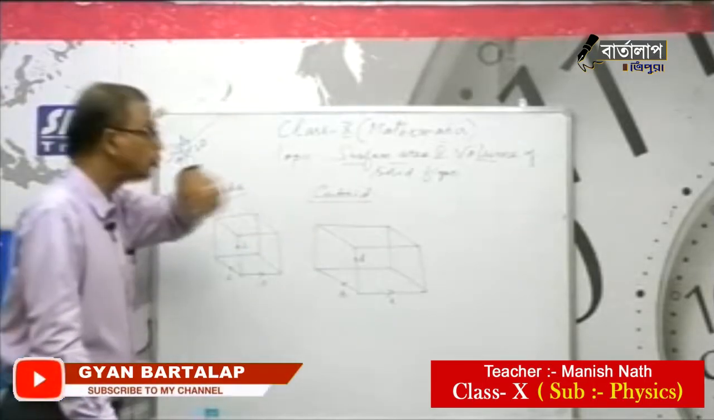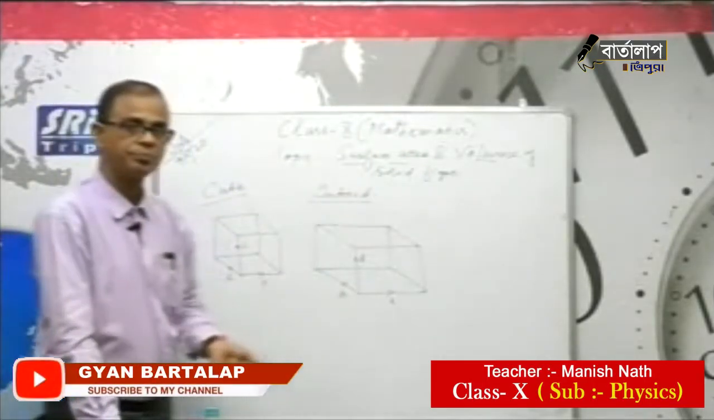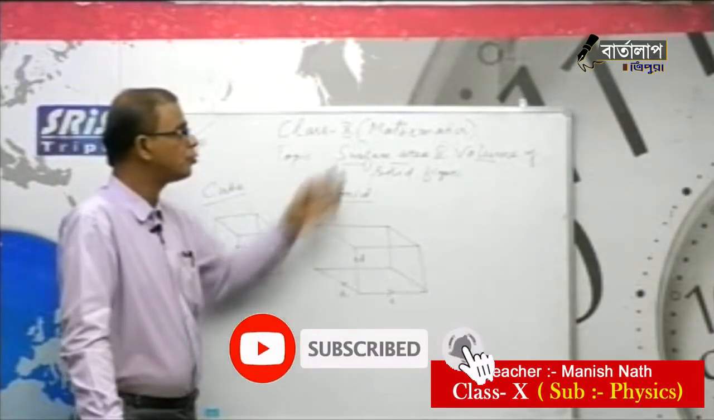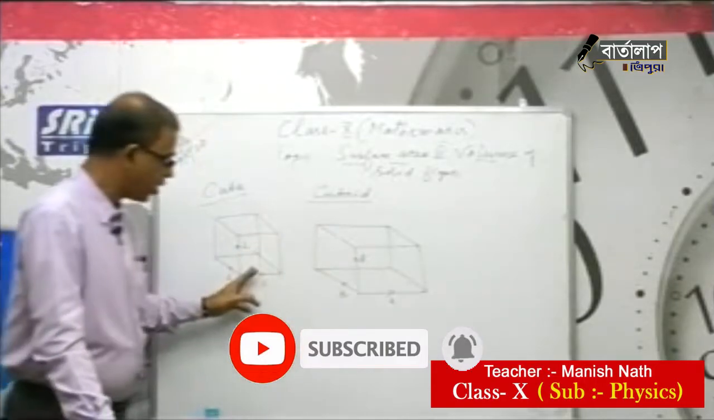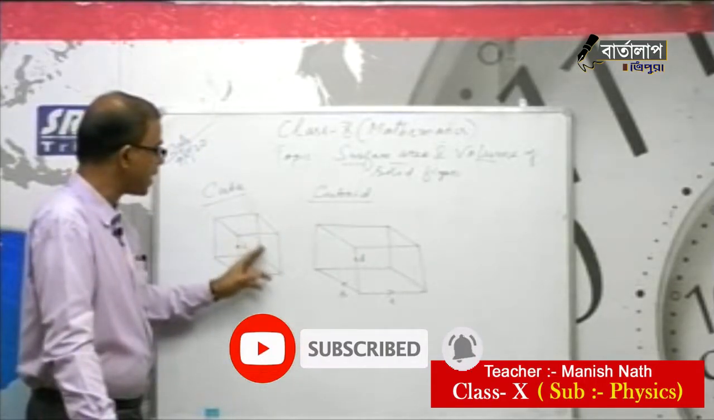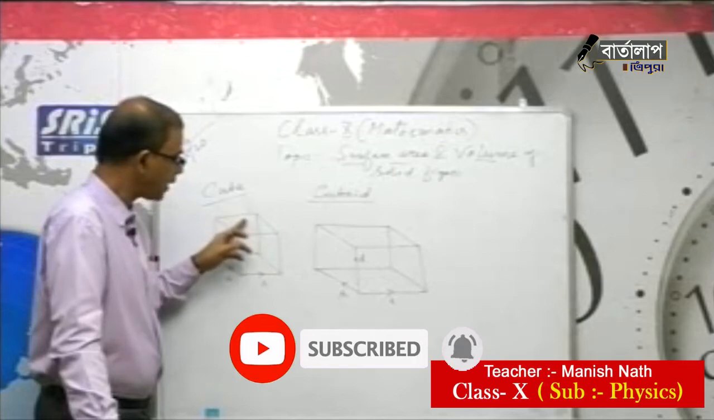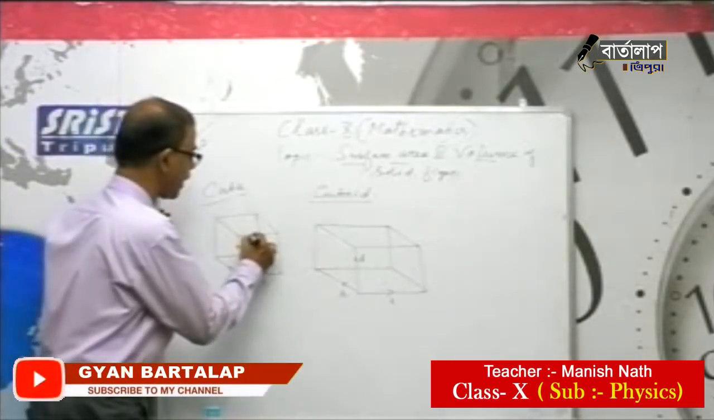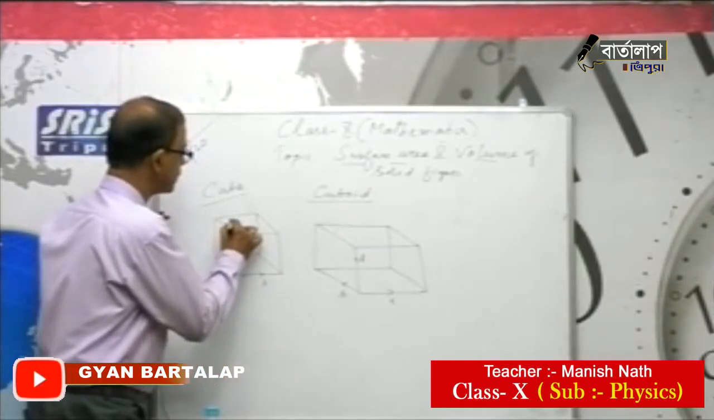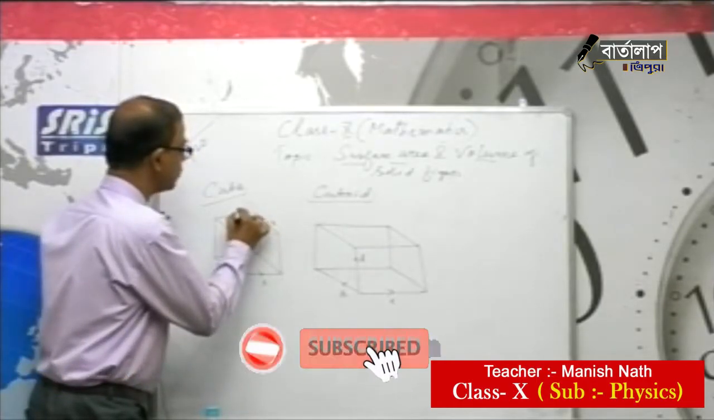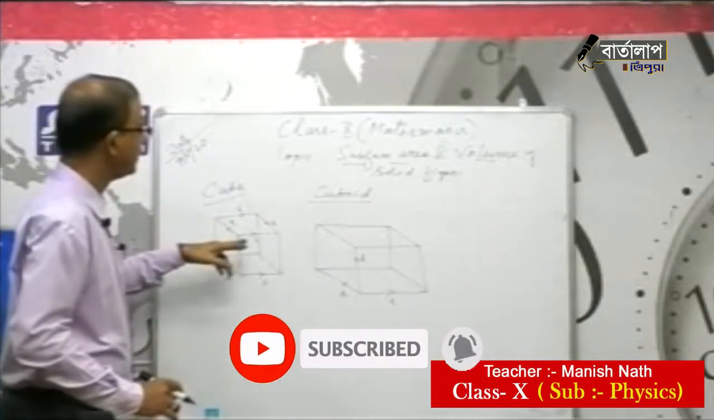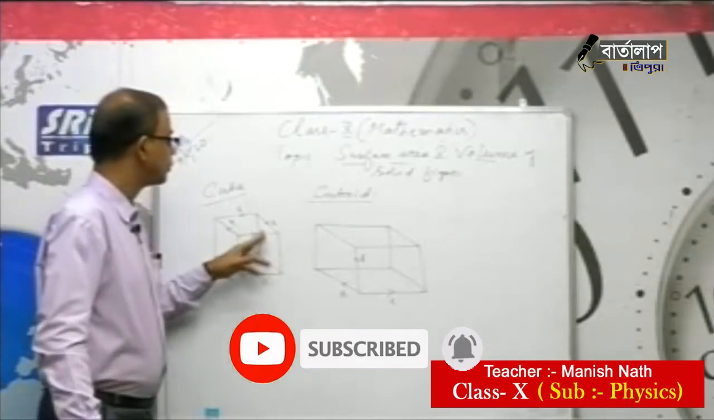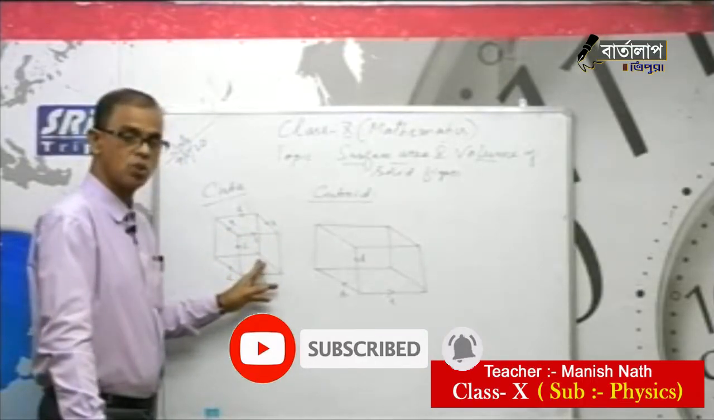Now how to find the surface area? We understood how many surfaces there are. Now how to find out the area? In a cube, all the lengths are the same, meaning all the sides are the same. So all the surfaces, or all the faces, are nothing but squares. This is L, this is also L, so all sides are equal and it is a cube. That means all the edges are perpendicular to each other, so all the faces are nothing but squares.